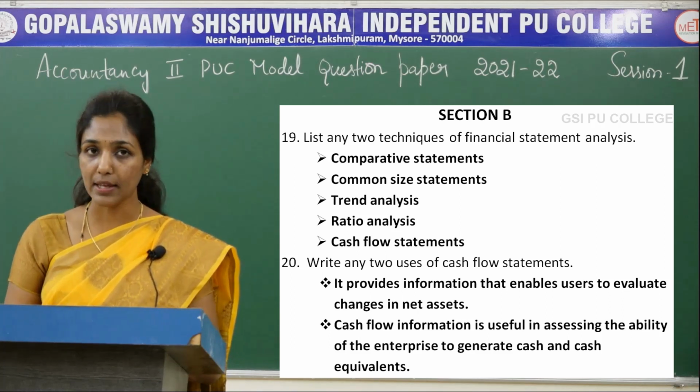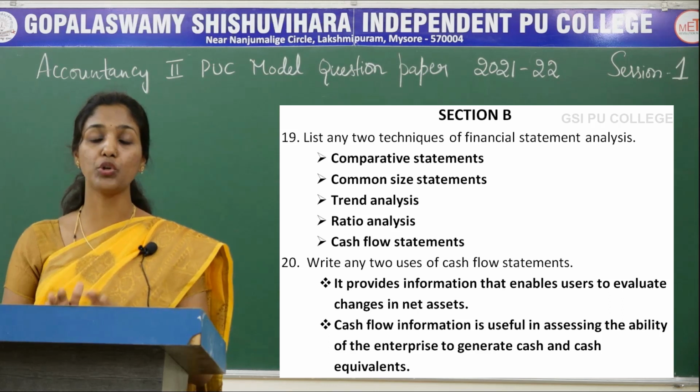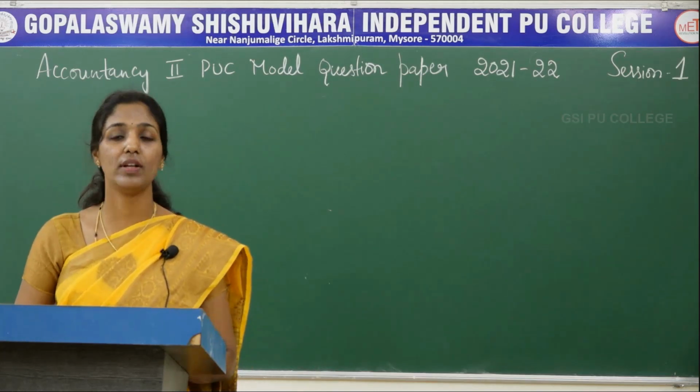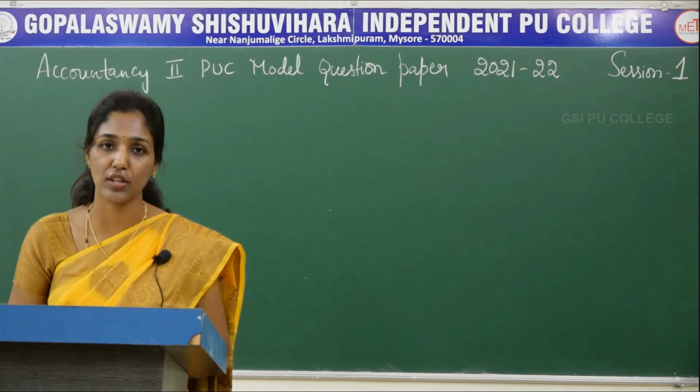I repeat, in this section there are 8 questions, but you are supposed to answer only 5 questions. In the next session, we'll start the solution for section C. Thank you.